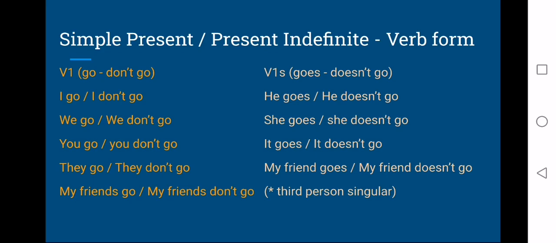So when it is third person singular like my friend, V1s, that means s or es or ies is added to the verb. So you can say my friends go, but you have to say my friend goes. Negative also, my friends don't go, my friend doesn't go. So we use V1 or V1s in simple present tense, and don't or doesn't for negatives in simple present tense.